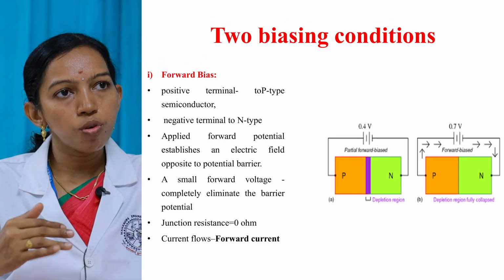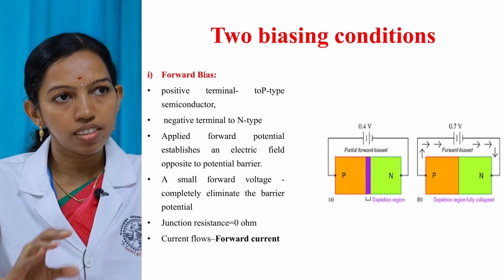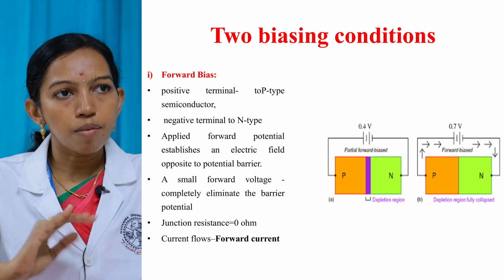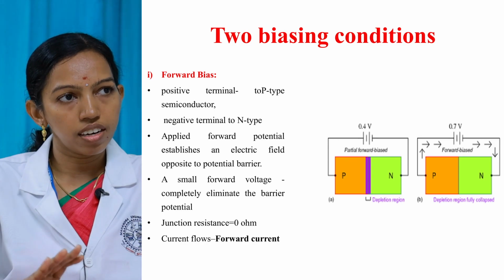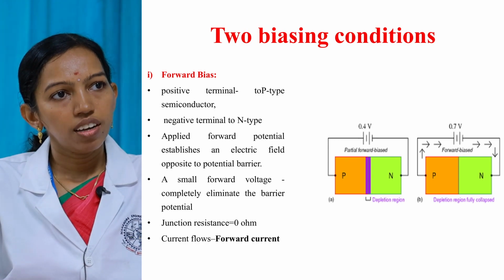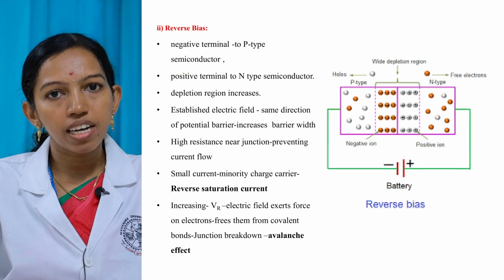When the applied forward voltage is increased beyond the potential barrier, then the depletion region disappears and the barrier is completely eliminated, and the junction resistance is completely reduced to 0 ohm, due to which the current starts flowing in the diode. This current is called forward current. So next one is reverse bias.